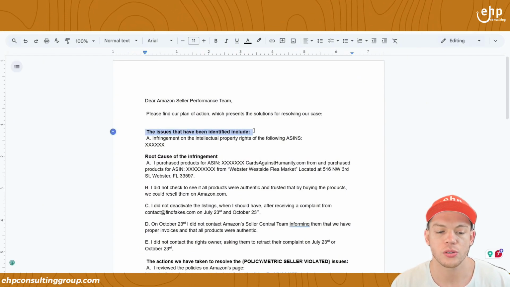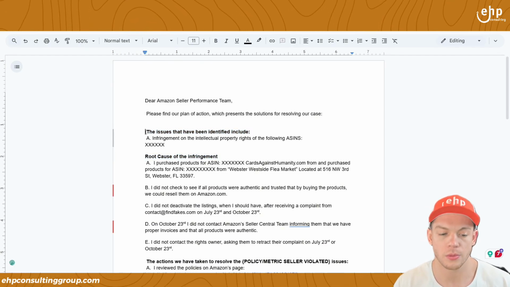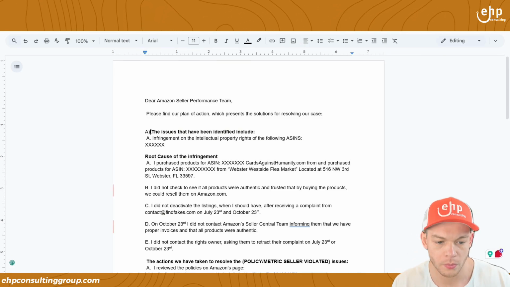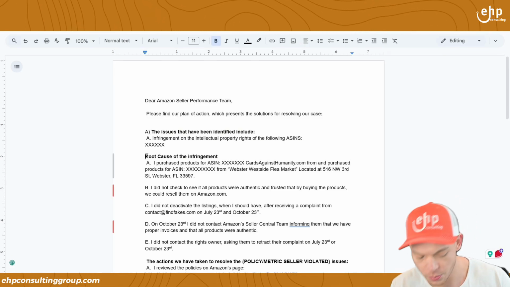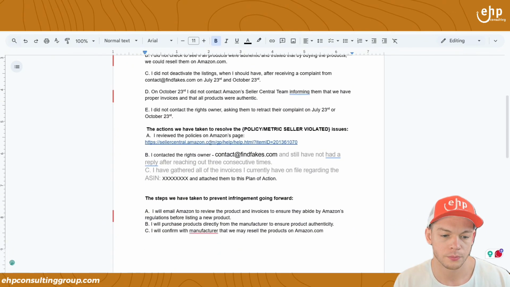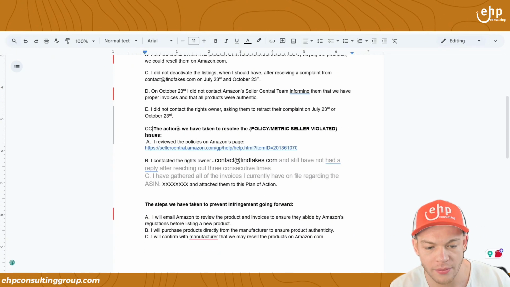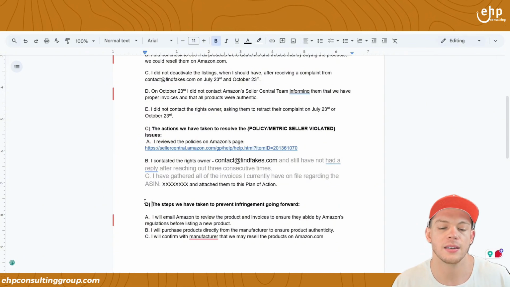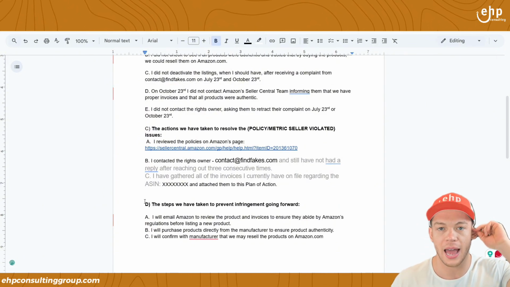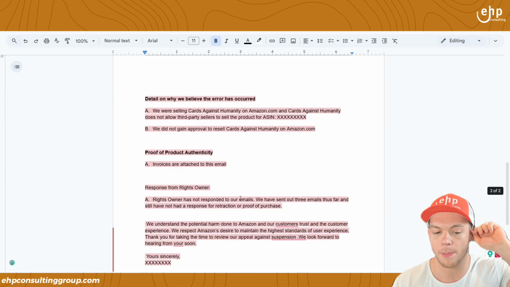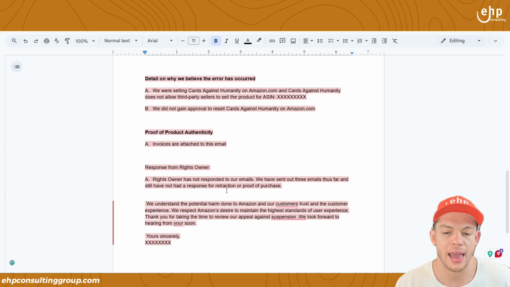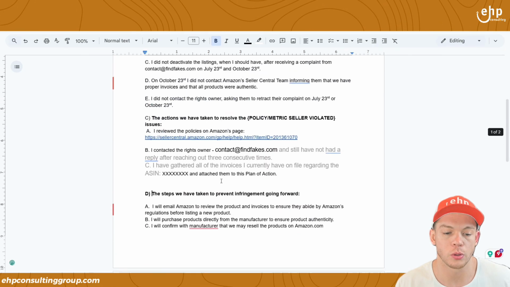So the issues identified, the root cause of infringement. A is the issues identified. B is the root cause of the infringement. C, the actions you have taken to resolve the issue. And then D, the steps you have taken to make sure it will never happen again. This is pretty much the basics on how to get everything approved.